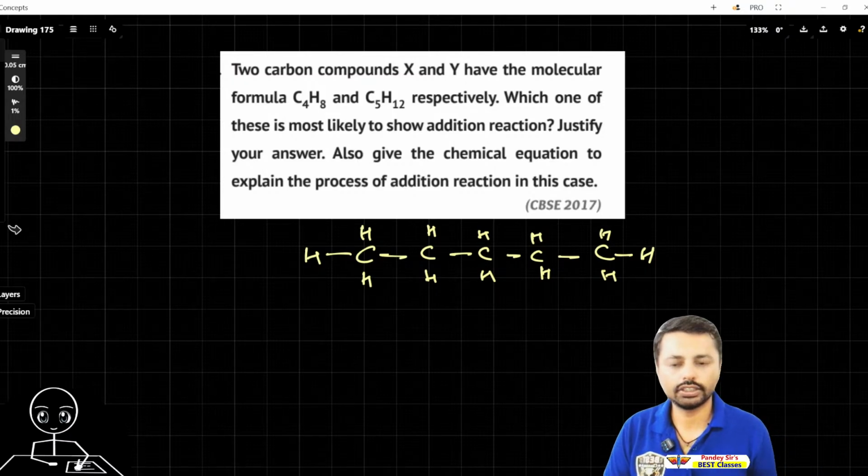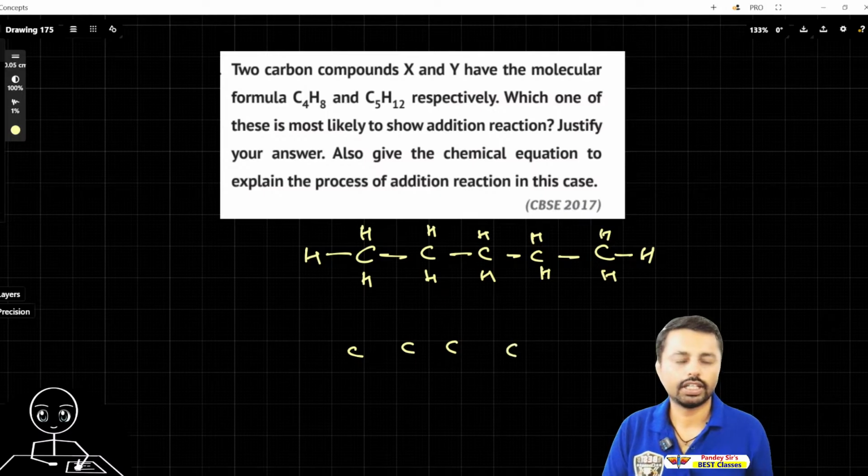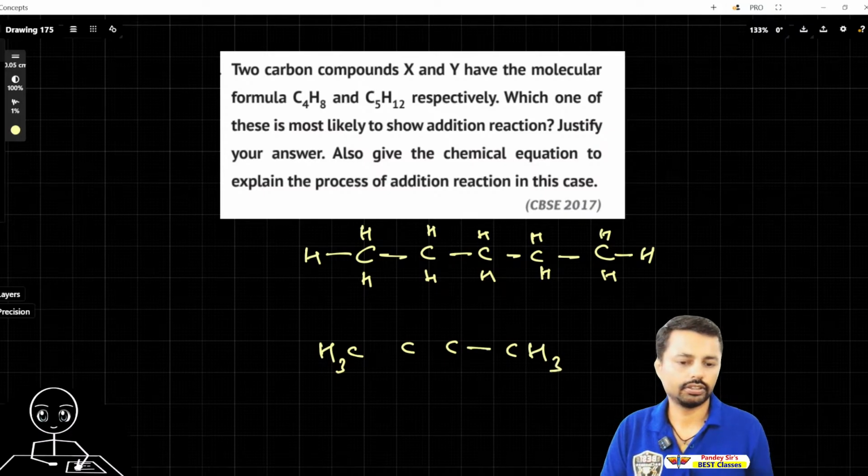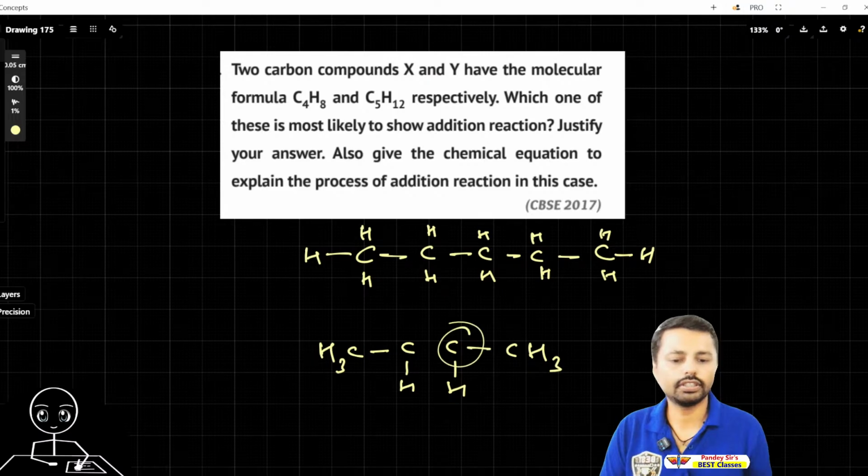Now C4H8: carbon, carbon, carbon, carbon. Hydrogen is only 8. So CH3 here, CH3 here, then one hydrogen on each of the middle carbons, H8. Now this carbon and this carbon have only 3 bonds satisfied, so there is a double bond.